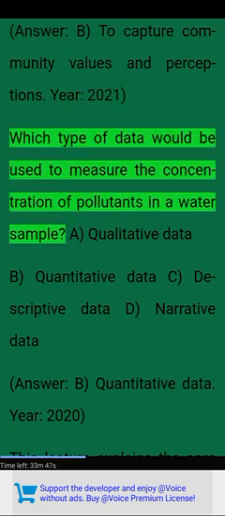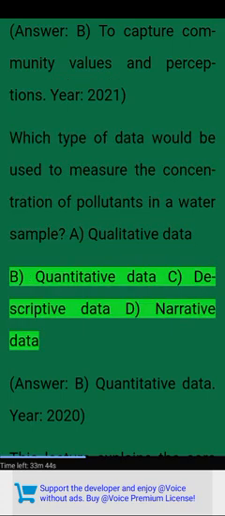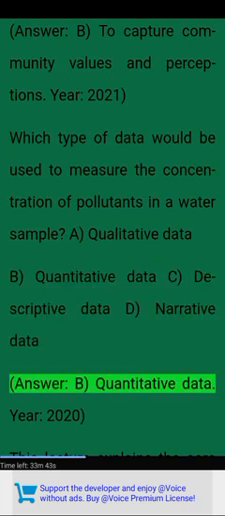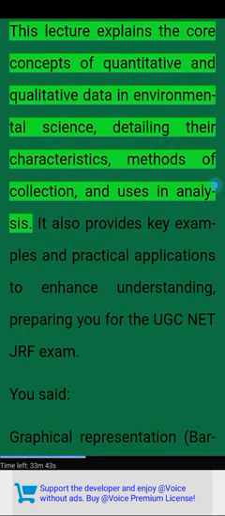Year, 2021. Which type of data would be used to measure the concentration of pollutants in a water sample? A. Qualitative data. B. Quantitative data. C. Descriptive data. D. Narrative data. Answer. B. Quantitative data.